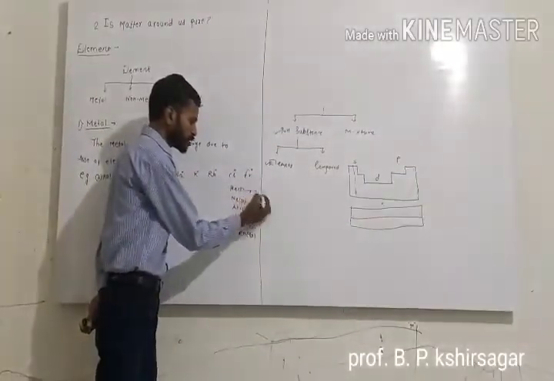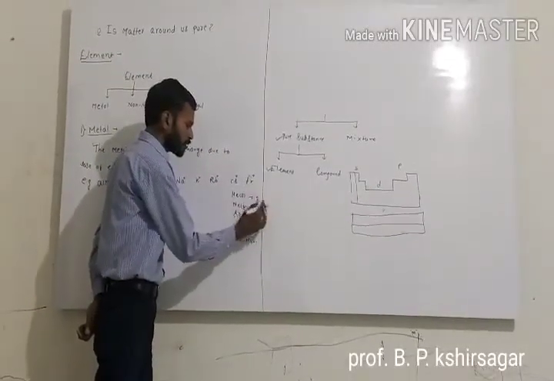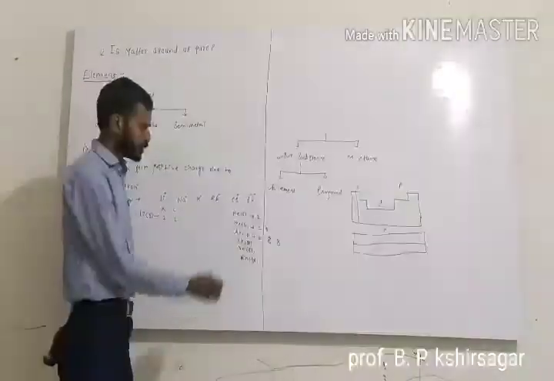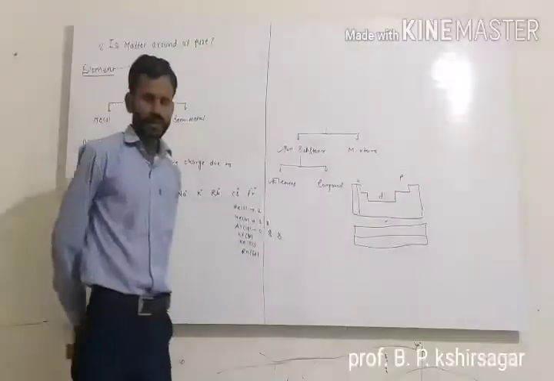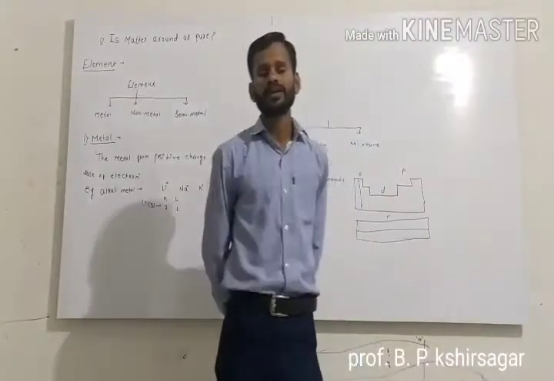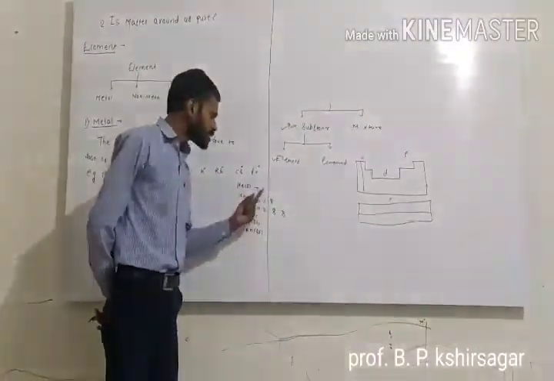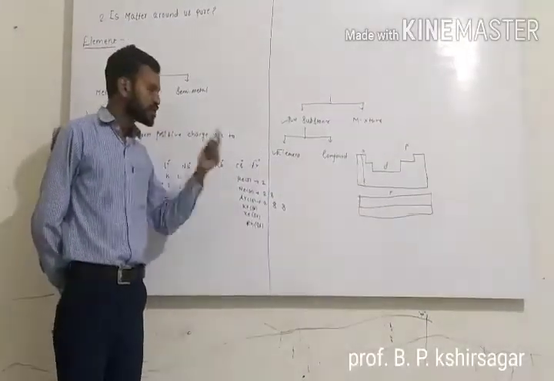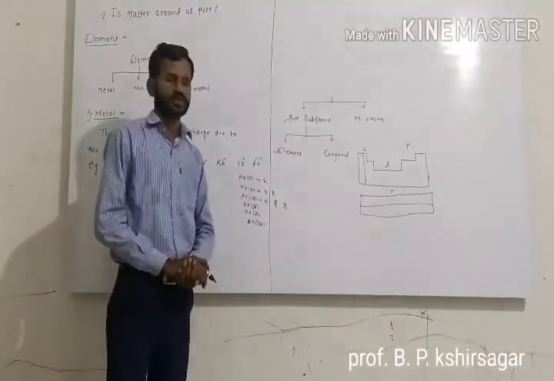Electronic configuration is 2. Electronic configuration is 2, 8. Electronic configuration 2, 8, 8, like this. We know that K capacity is 2, L capacity is 8, M capacity is 18, and N capacity is 32. So this requirement is completely filled. So that's why these elements have a stable electronic configuration.